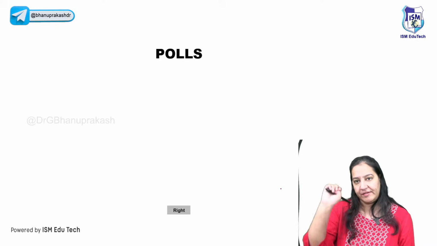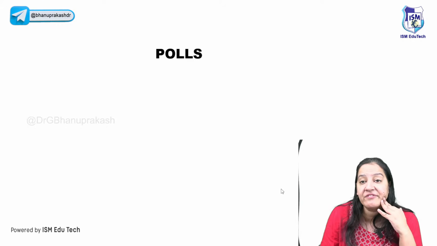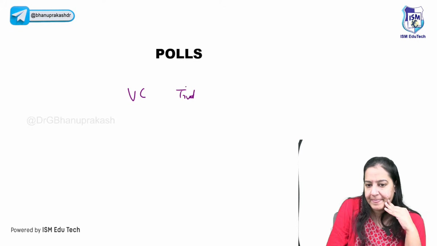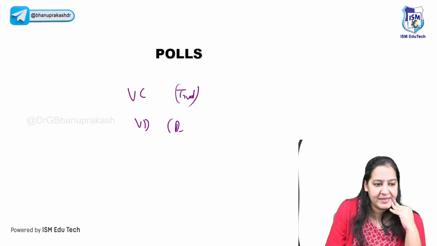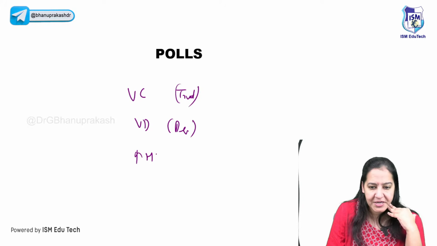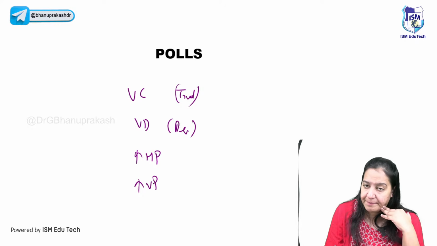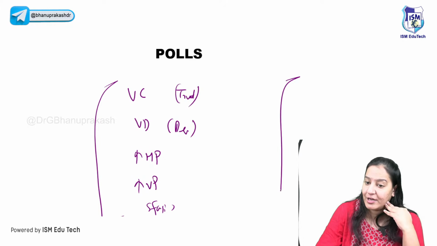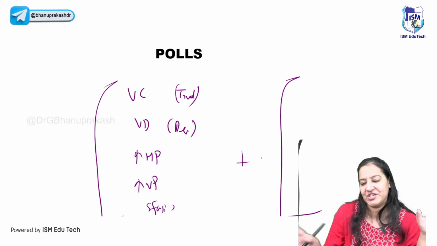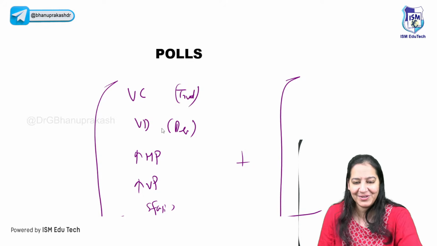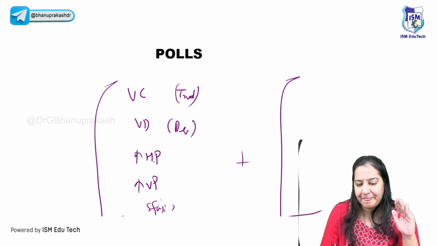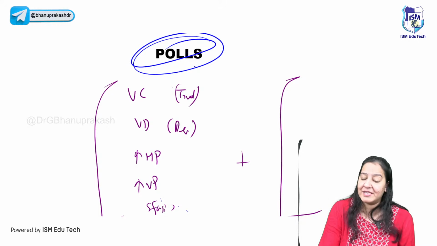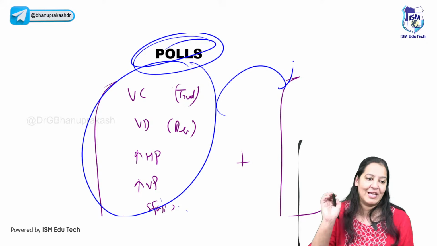So these are the 5 steps. Who will enumerate the 5 steps for me? Vasoconstriction, which is transient. Vasodilatation, which is persistent. Increased hydrostatic pressure. Increased vascular permeability, and stasis. These are the 5 vascular events, and now I will tell you 6 cellular. Acute inflammation will be over after this. So you know the sequence and the relevance of each of them. We will solve some questions based on vascular events and then we will move to the cellular events.